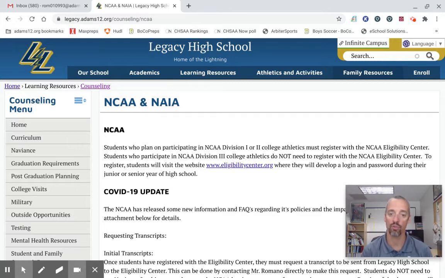If you're interested in Division 1 or 2 colleges, you need to go through this process at some point. This website has some very direct, very specific, and very clear language about what you should be doing, as well as links. So, for example, right here, eligibilitycenter.org is where you go to actually develop a login, a password, etc.